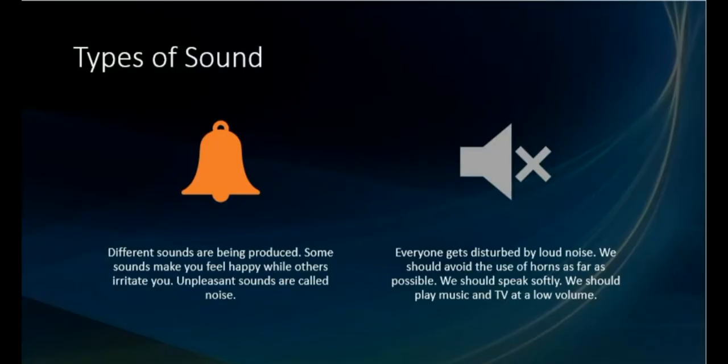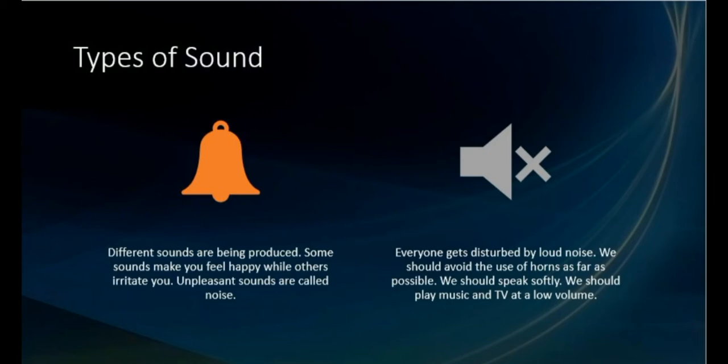So, we are going to learn about two types of sound now. Okay, a sound can be unpleasant or pleasant. Different sounds are being produced, and some sounds make you feel happy. Those sounds which make you feel happy are pleasant sounds, while others irritate you, those sounds are unpleasant sounds. And unpleasant sounds are also called noise.